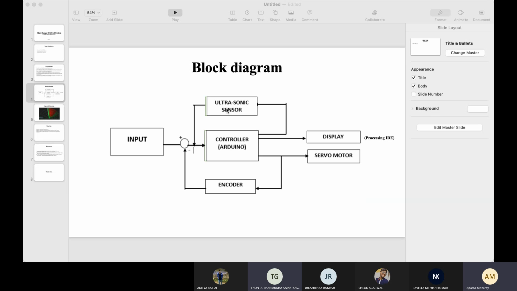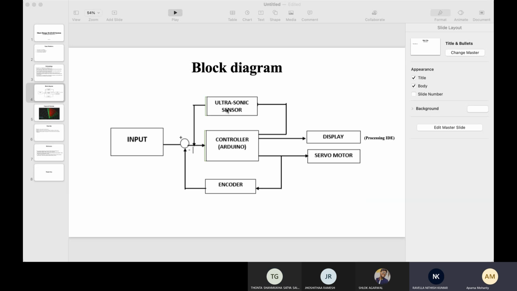Processing, ma'am. So are you aware of that software? Have you used it earlier? No, ma'am. I was only introduced to it by my faculty. It is used to show graphical representation, particularly in 3D and 2D, so I thought of exploring this software.